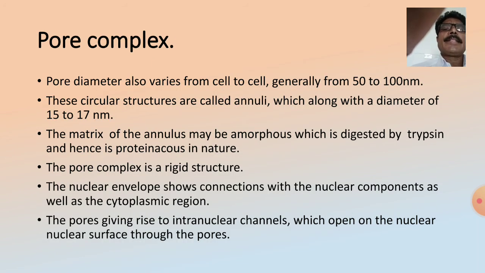The diameter of the pore complex also varies from cell to cell, generally from 50 to 100 nanometers. These circular structures are called annuli, with a diameter of 15 to 17 nanometers. The matrix of the annulus may be amorphous, which is digested by trypsin and hence is proteinaceous in nature. The pore complex is a rigid structure.